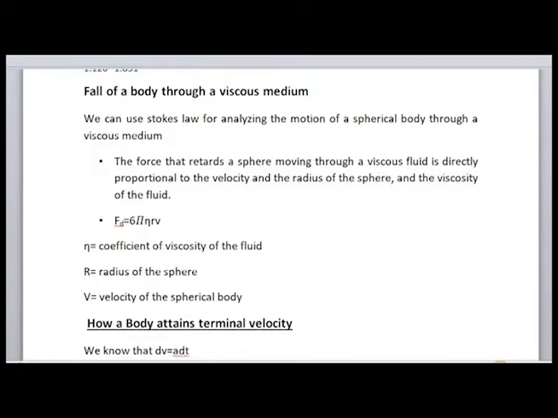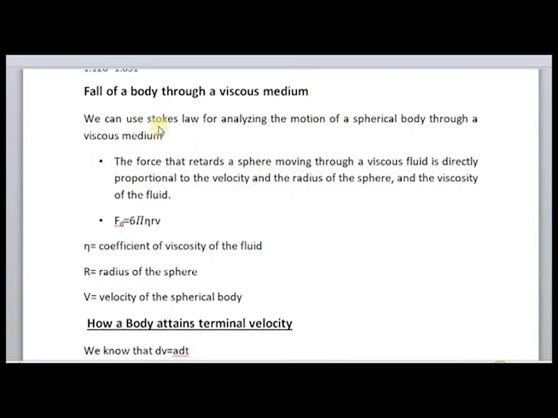But in a realistic case, when a body is falling, it generally falls through air, which is a fluid and a viscous medium. So normally when we drop a ball from a certain height from the earth's surface, the ball experiences some sort of viscous force which reduces its velocity.